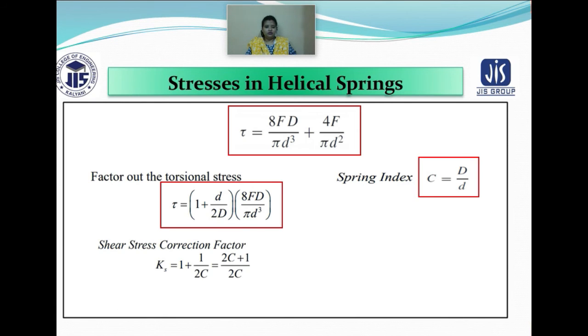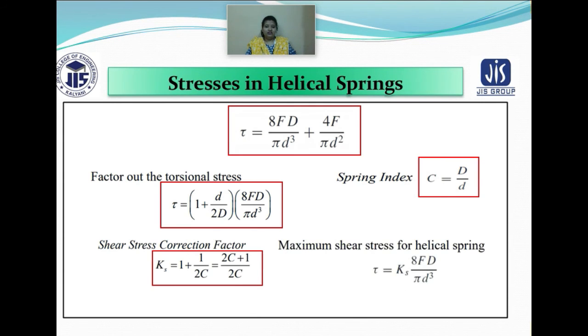Now if you talk about the shear stress correction factor, which has been represented by K suffix S, then it is given by 1 plus 1 by 2 times the spring index, which is equal to 2 times the spring index plus 1 by 2 times the spring index. So this is the shear stress correction factor. And if you want to get the maximum shear stress obtained for a helical spring, then it is represented by tau is equal to shear stress correction factor into 8 into force into diameter of the helical spring by pi into d cube. This small d represents the wire diameter.